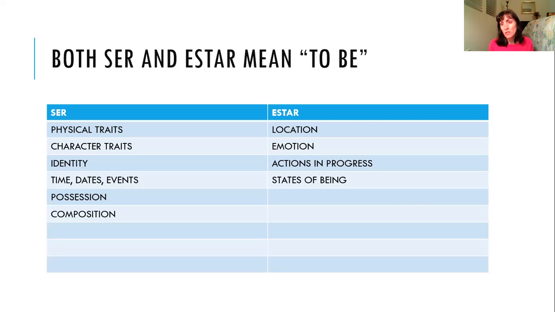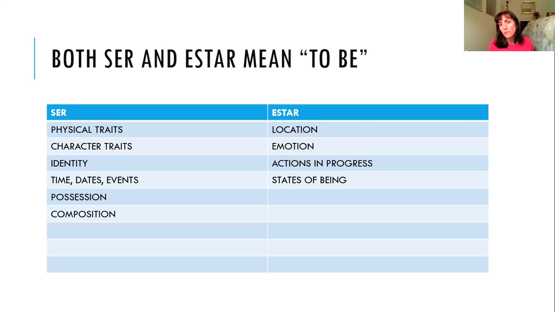For example, the chair is in my office. That's its location. Or Richmond is in Virginia. That's its location. Or where is Paul? Paul is at home. That's his location. That would all be estar.